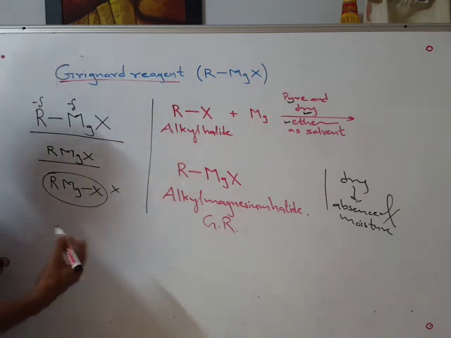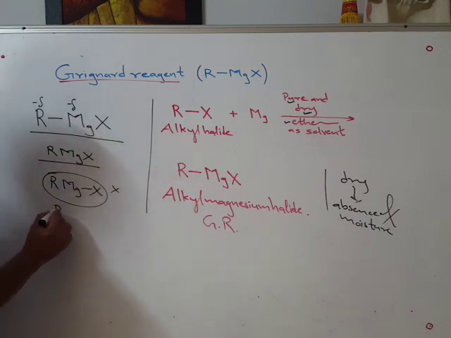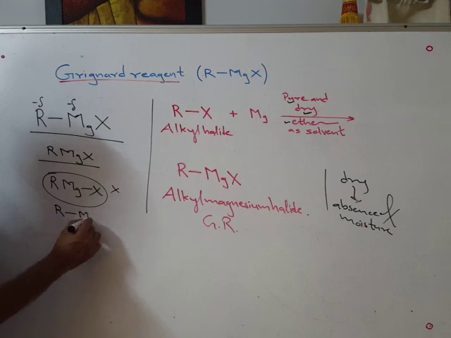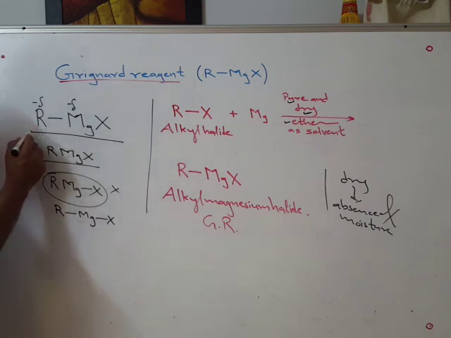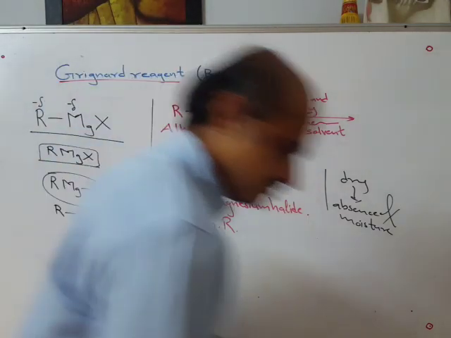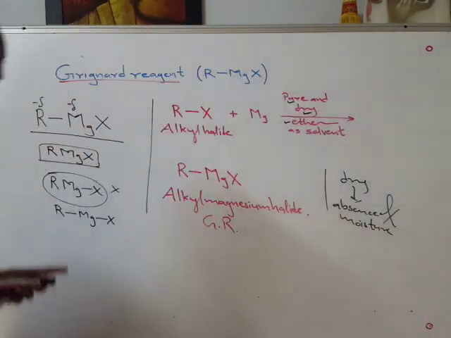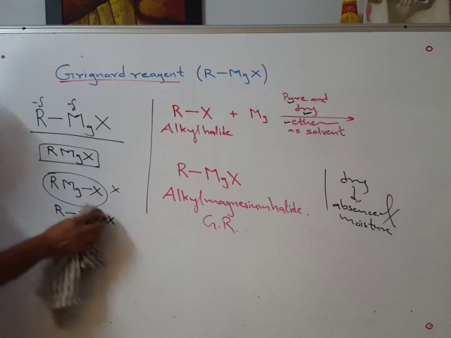For the sake of convenience, initially many times in books, it is written in this way. It is wrong, but it's okay. But this is correct, this is wrong. Molecular formula, if you write in this manner, again that is okay. And therefore that thing you should know about Grignard reagent.